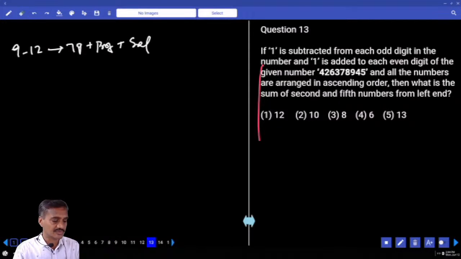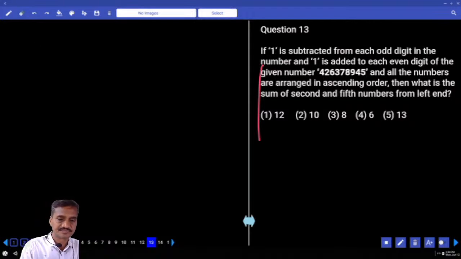Then coming to 13 onwards. As for question number 13, the 13th one. And what is the number we have?